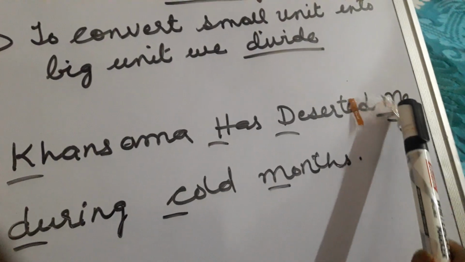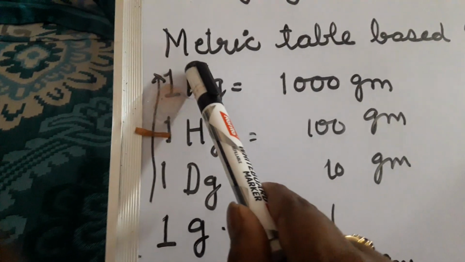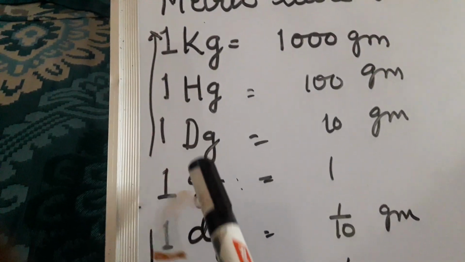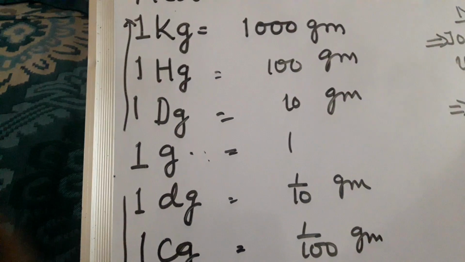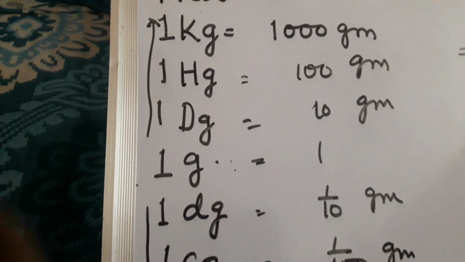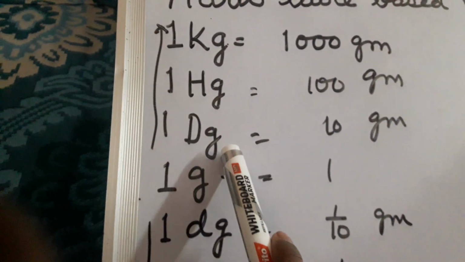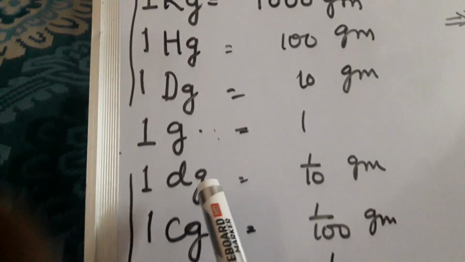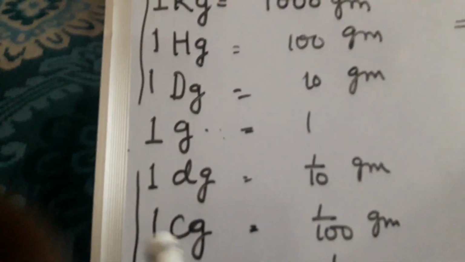At the place of m we will write G. See, Khansama has deserted me during cold months. Earlier we were writing kilometer, hectometer, decameter, meter. Now we will write kilogram, hectogram, decagram, gram, decigram, centigram and milligram.